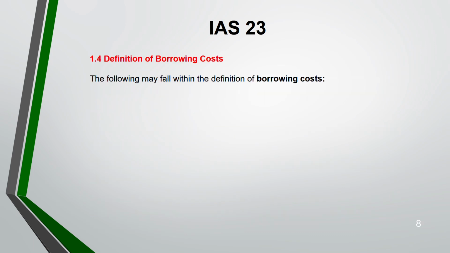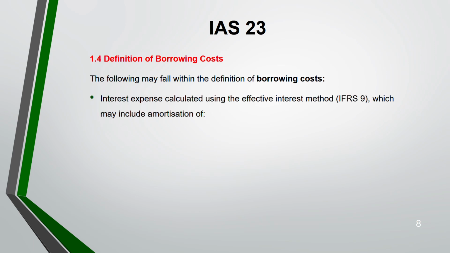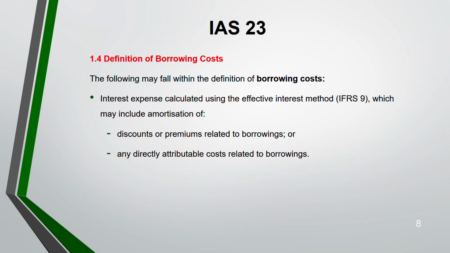Now, the definition of borrowing cost. This falls within the definition of borrowing cost. First is your interest expense, calculated using the effective interest method according to IFRS 9, which may include amortization of discounts or premiums relating to borrowing or any directly attributable cost relating to borrowing. So in your borrowing cost, this comes there. Next, interest expense relating to your lease liability under IFRS 16 will also come under borrowing cost. So one is interest expense under IFRS 9, the other is interest expense for lease liability.